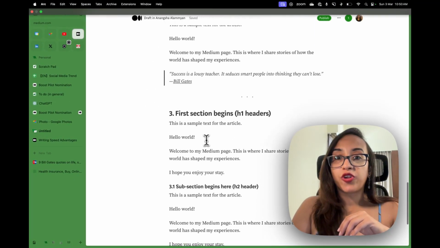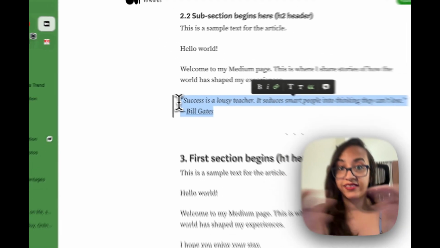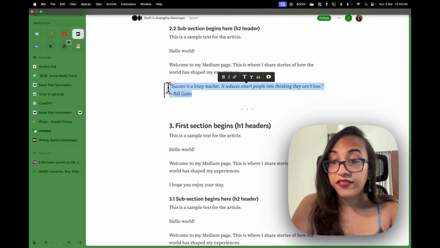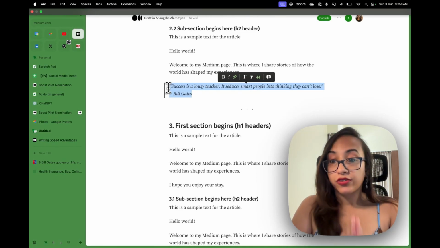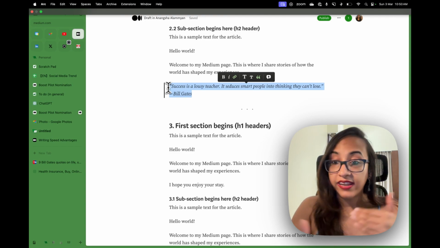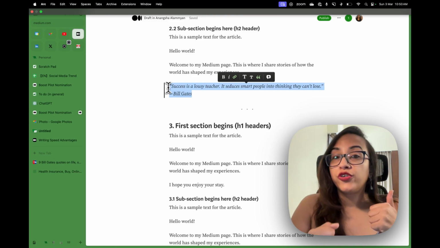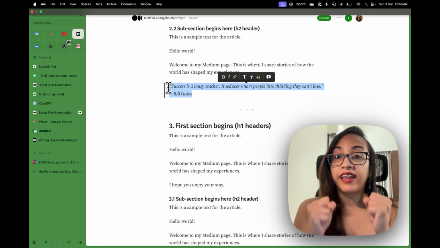So we already talked about quotes. This is called a block quote. A block as in this comes up as a separate block of text. There's another feature on Medium called the pull quote. So this happens usually in journalistic articles. If you write the whole article and there is some text that you want to highlight again, what do you do? You pull that quote from your article and you highlight it.